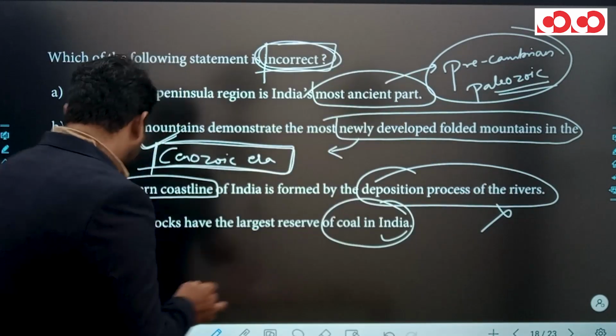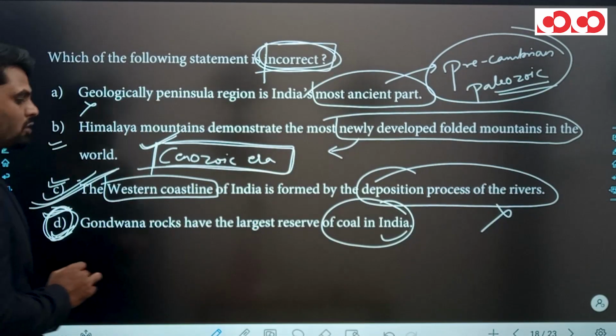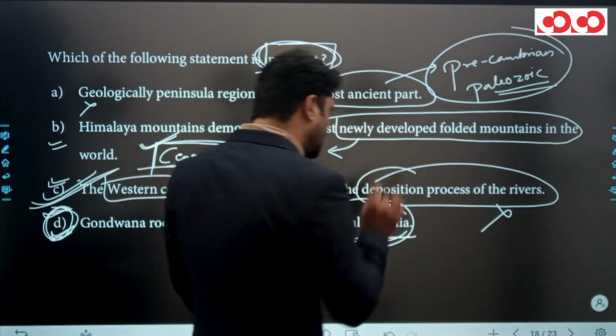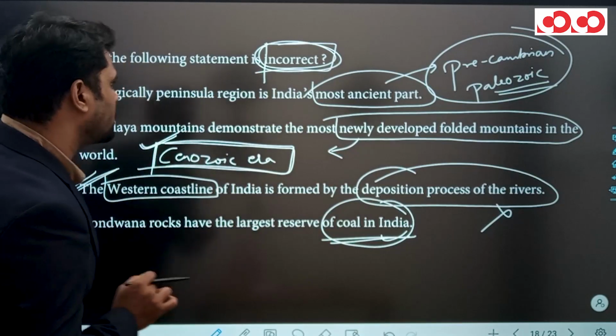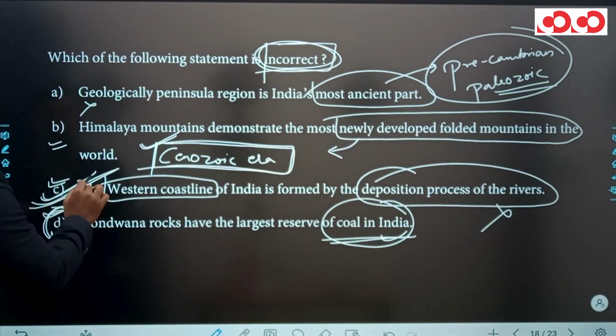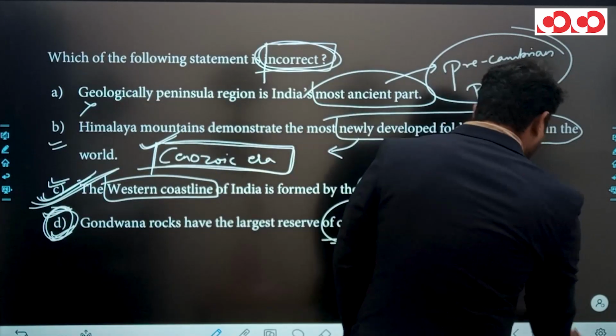Clear? Let's discuss the fourth option too. Gondwana rocks have the largest reserves of coal in India, and this statement is very correct. But according to the question, this is not the right answer. The right answer is option C. Clear? So let's move to the next question.